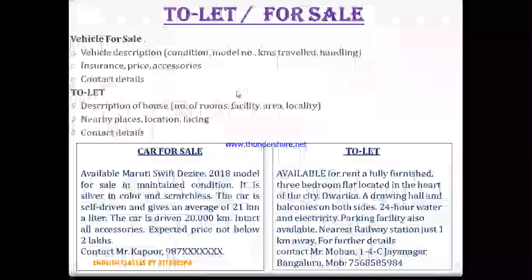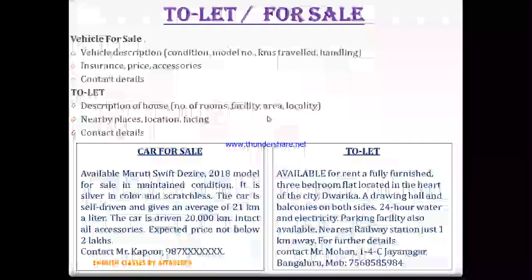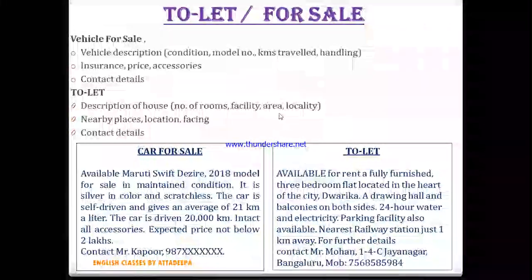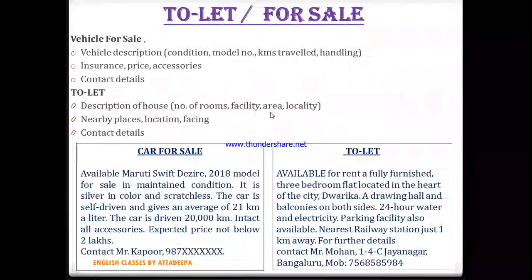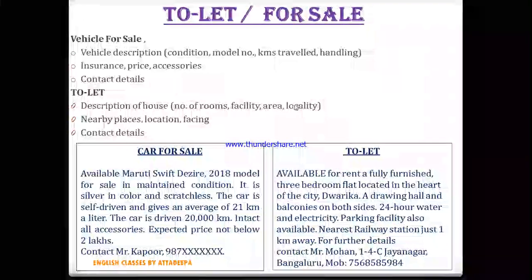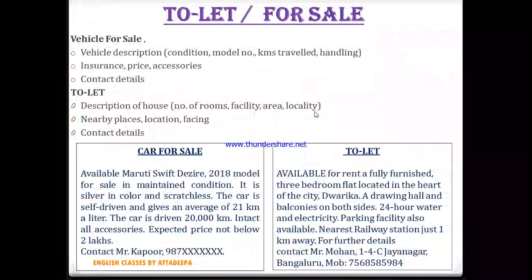Right. Then facility, what all facilities are there in the house, like 24/7 electricity, 24/7 water supply, and then what sort of area it is. What is the square feet of the house, so that you can write it is 1100 square feet or 1200 square feet, 400, whatsoever is the area that you will address here. Then the locality, what sort of locality it is in. So it is in a posh area, it is in a local mid-market area. So whatever area it is, you will be writing here.